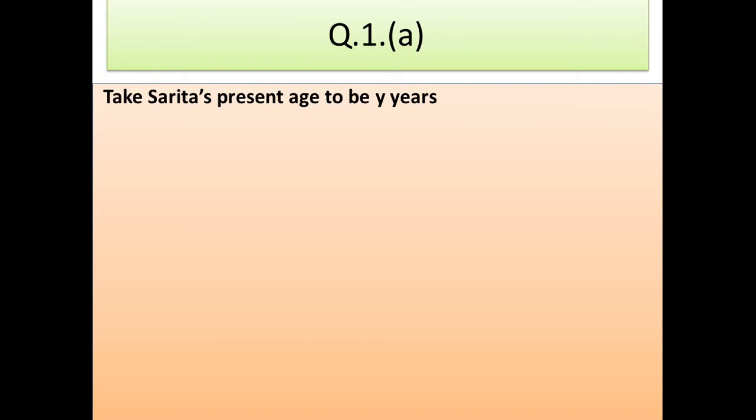Question number 1A says, take Sarita's present age to be Y years. What will be her age 5 years from now? If I say that presently you are 11 years old, what will be your age after 5 years? Your answer will be 11 plus 5, that is 16 years. Similarly, if Sarita is Y years right now, her age after 5 years will be Y plus 5 years.